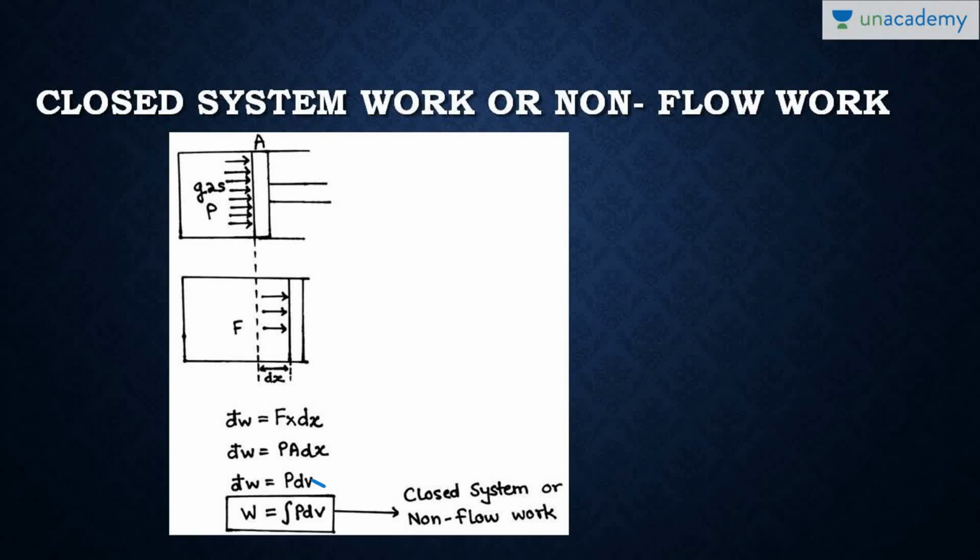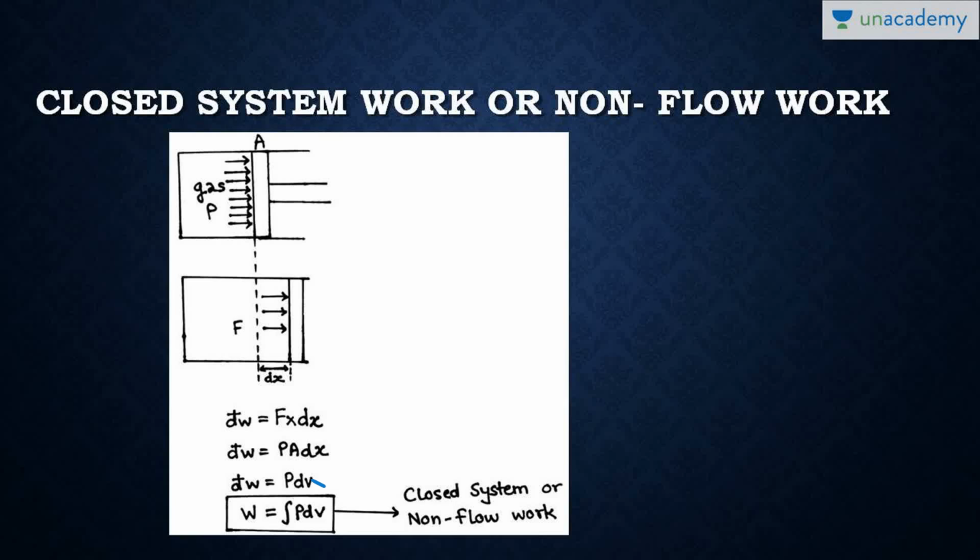So work transfer in a closed system is equal to integral PdV. P is the pressure applied on the piston and dV is the change in volume. So dW equal to integral PdV. This is the closed system work or non-flow work. Keep in mind the formula for closed system work is dW equal to integral PdV, closed system or non-flow work.